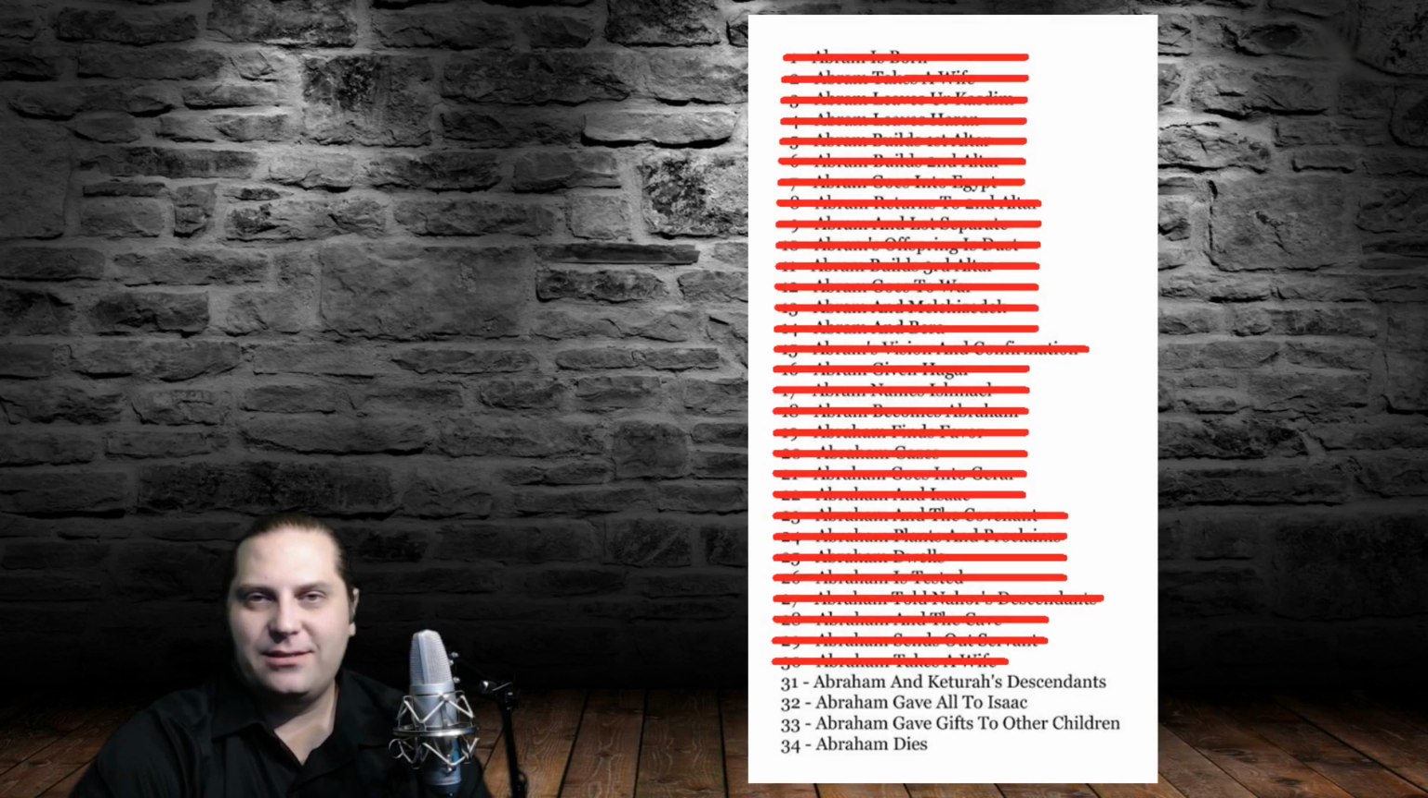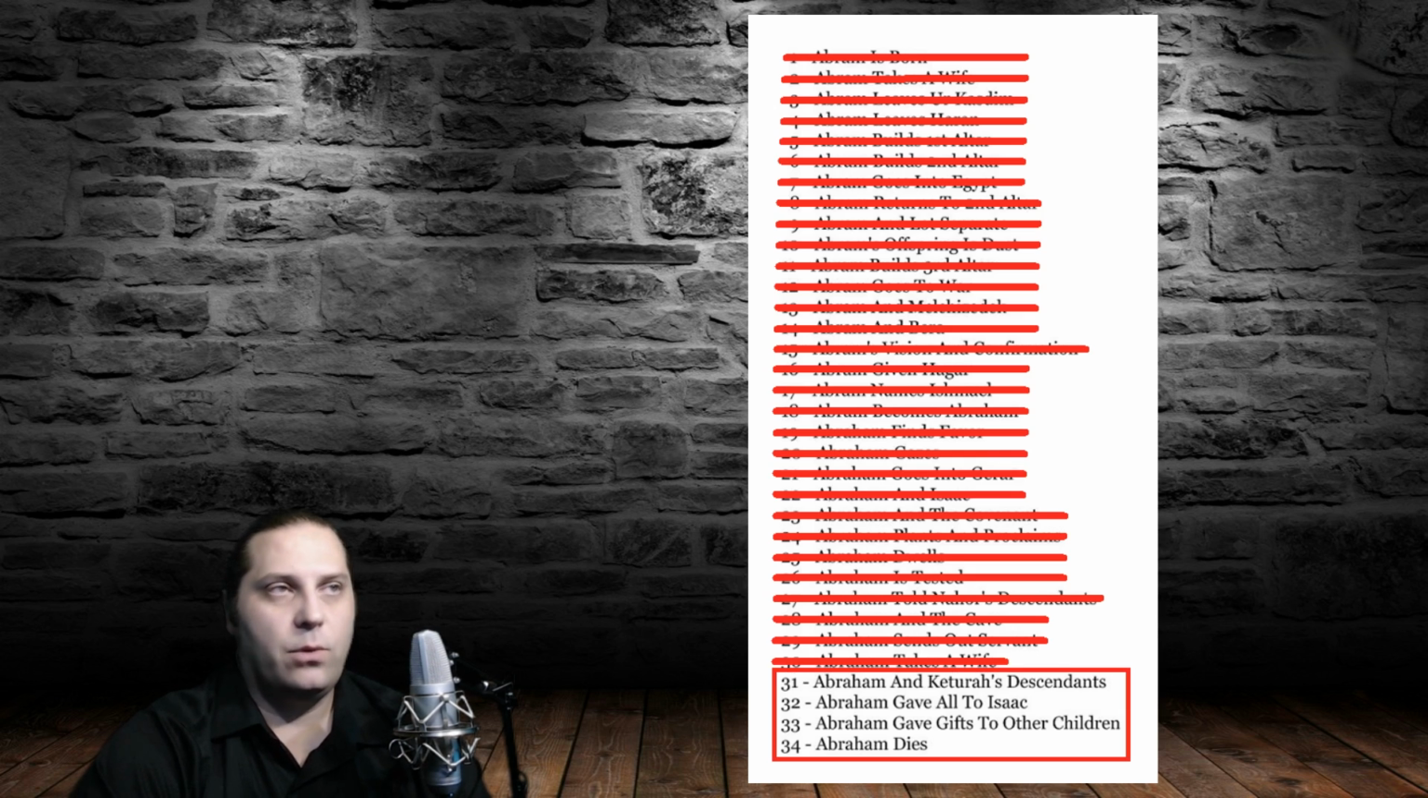Here is the list that shows the 34 distinct events that Abraham played a role in according to the Torah scroll. Events 26 through 30 have been crossed out. In this video, I'm going to take you through the 4 final events. The red box here is showing events 31 through 34.